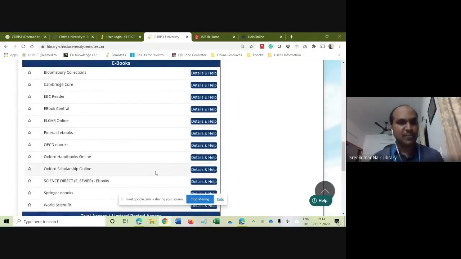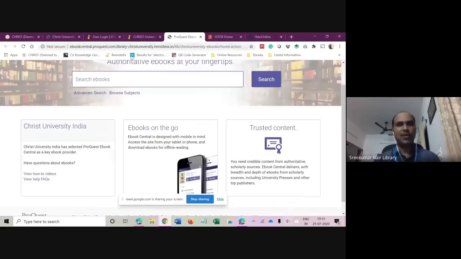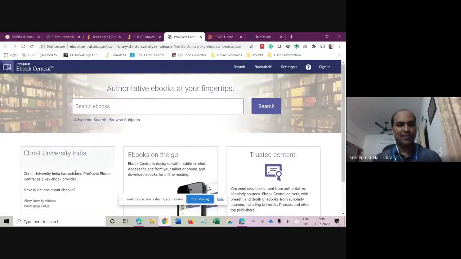So as I was telling you, let me show you an example of how it works. Let me show you the largest ebook collection, called eBook Central. Click on it, and it directly took me to this eBook Central page. So how do I know whether it is connected? To see that you are connected to the university credentials, you will find that it shows Christ University India.